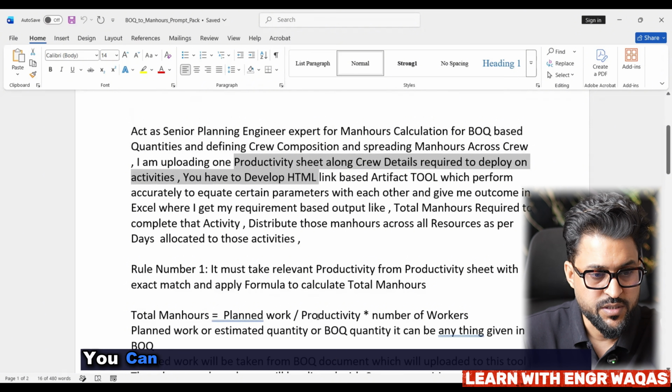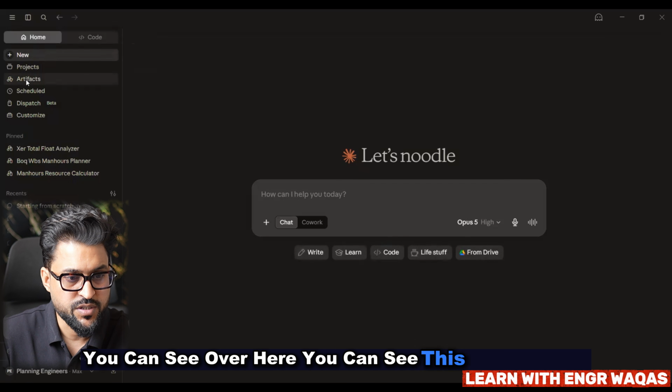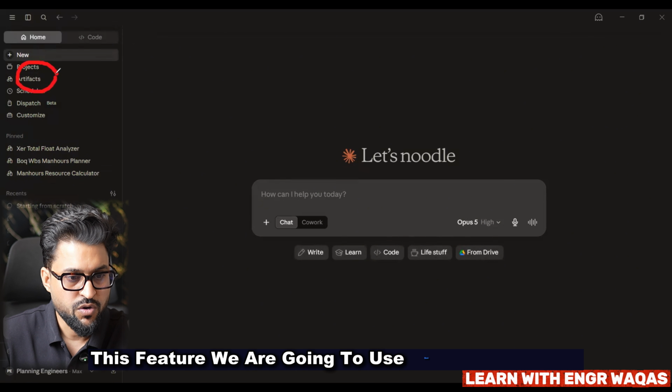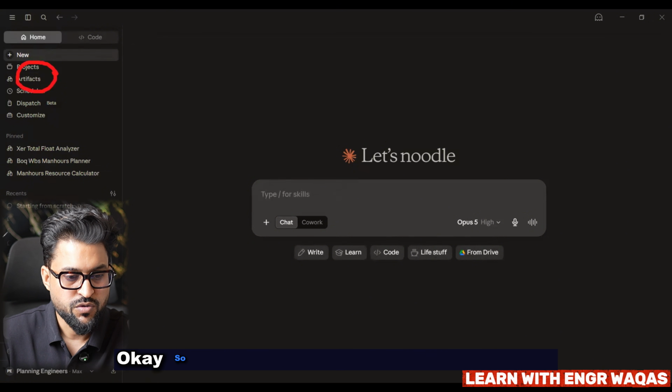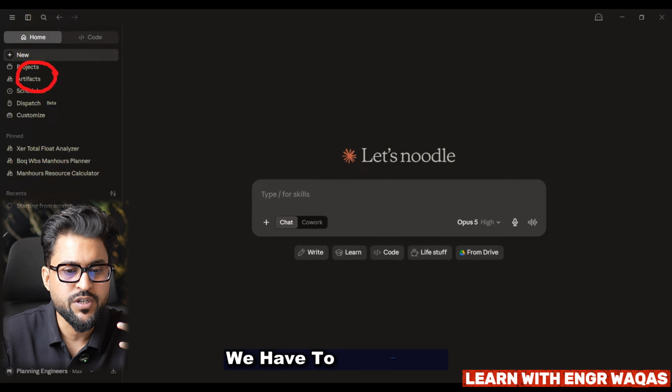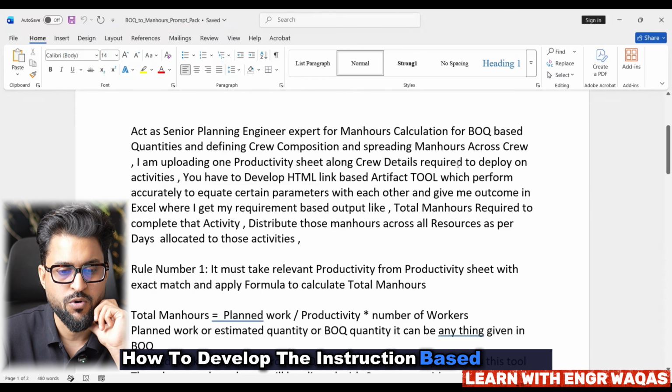Over here, you can see this is artifact. This is the feature we are going to use, not a simple prompt. That is what I'm going to share with you. Before that, we have to understand how to develop the instruction based prompt.